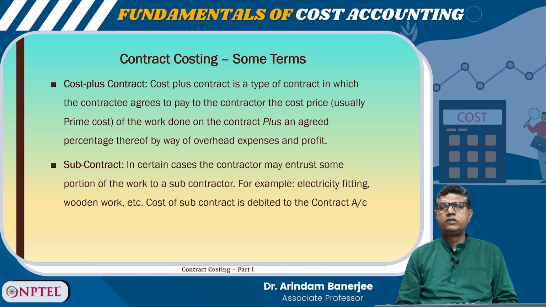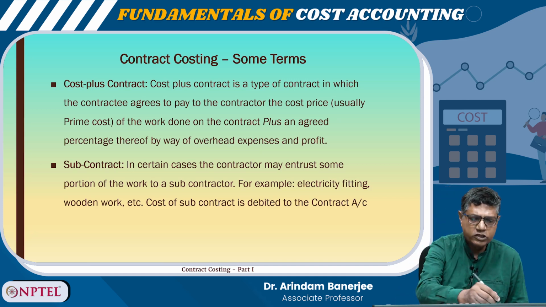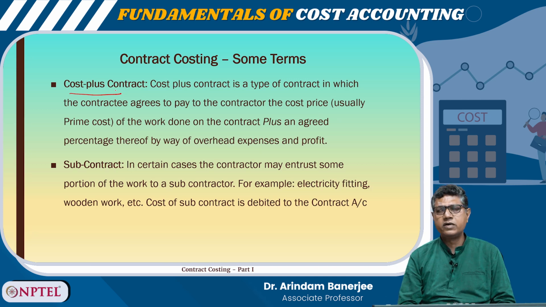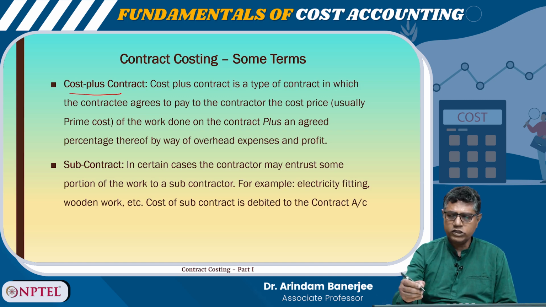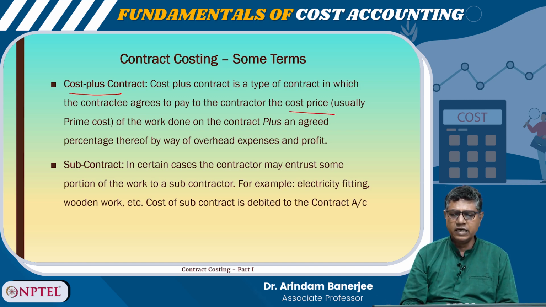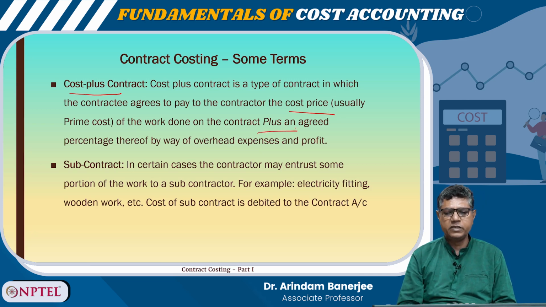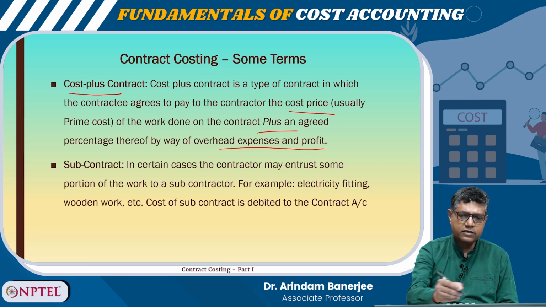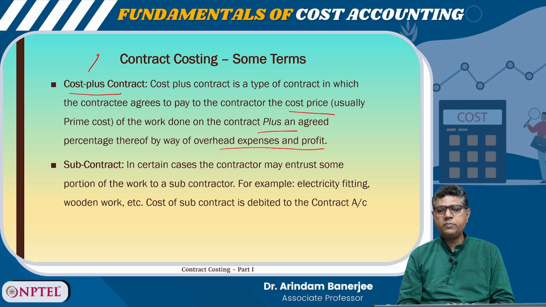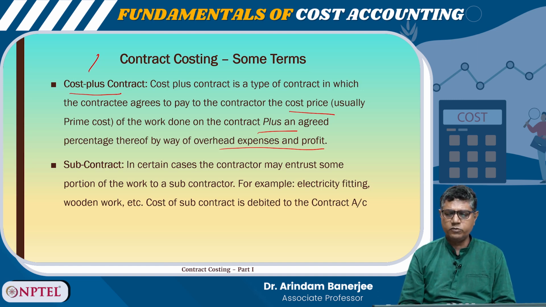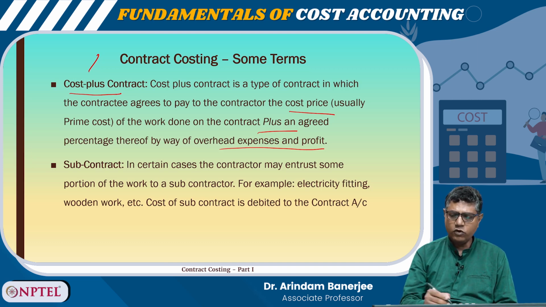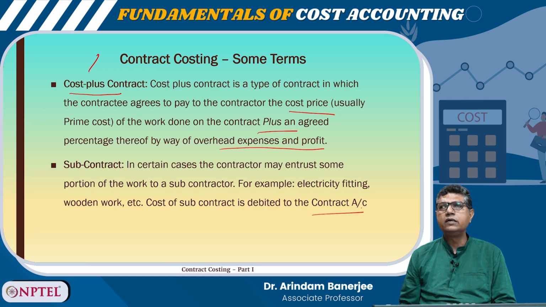So, contract costing, some terms. The first term is the cost plus contract. What is a cost plus contract? It is a type of contract in which the contractee agrees to pay the contractor the cost price of the work done plus an agreed percentage thereof by way of overhead expenses and profit. So, this is cost plus. Then subcontract: in certain cases, the contractor may entrust some portion of the work to a subcontractor, for example, electricity fitting, wooden work, etc. The cost of the subcontractor is debited to the contract account.